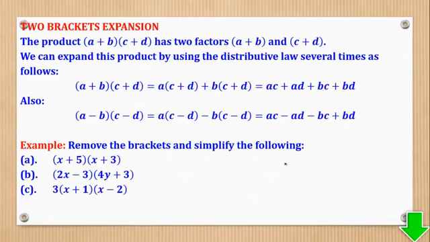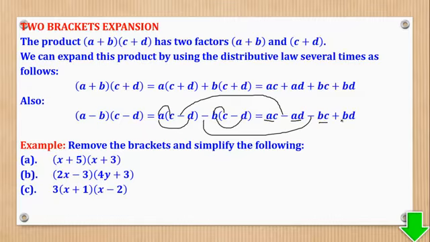Okay, then we start. This times this gives you AC. This times this gives you AD. Then you realize that here there is minus, so it is here. Then here, this times this gives you this. Now the minus comes from here. Then this times this gives you this. But realize there is a plus.